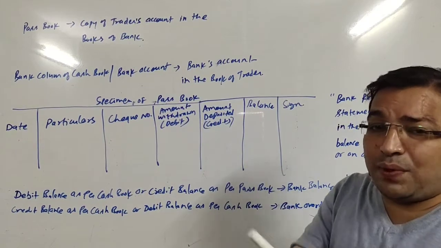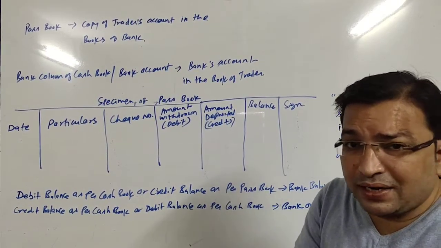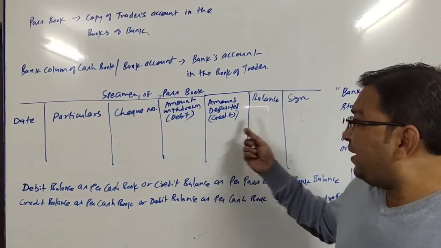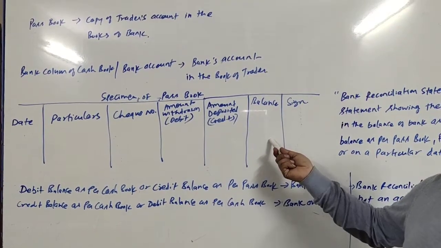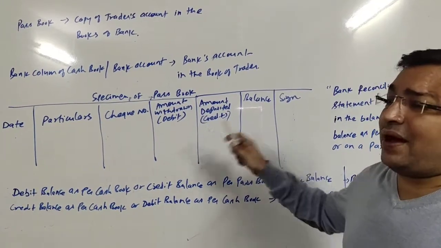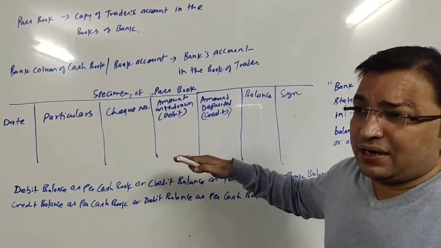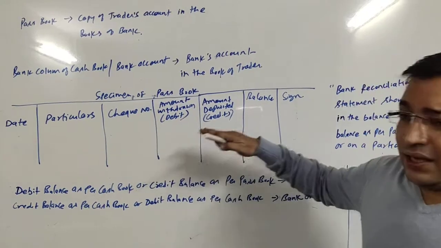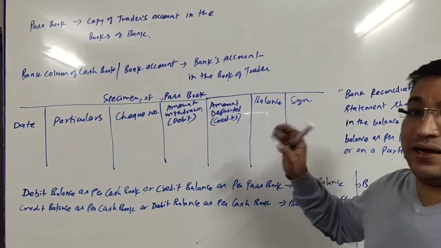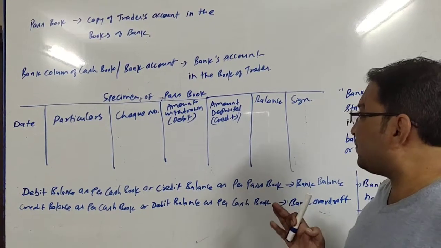Or if the bank is paying money on behalf of the trader, then they will write it in the debit column. And then the next column is of balance. This column shows the net balance after any particular transaction. After recording each and every transaction, we find the net balance on that particular date.